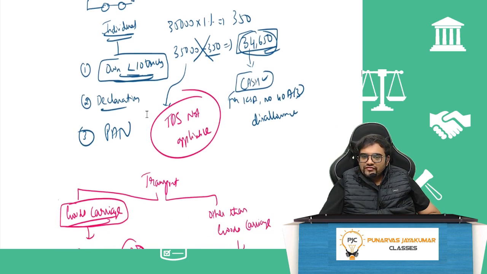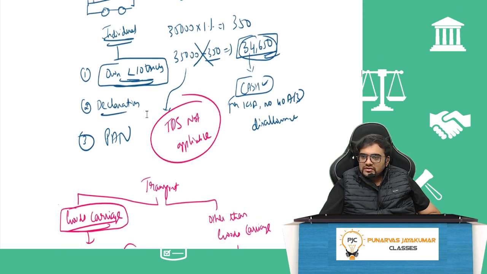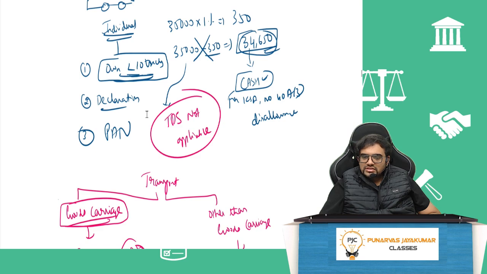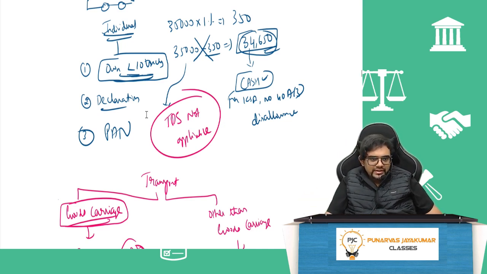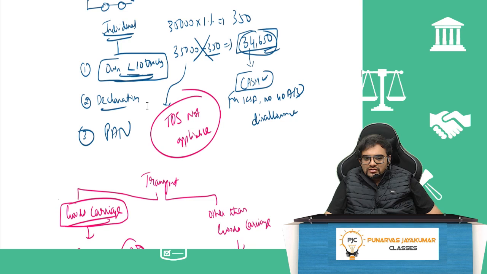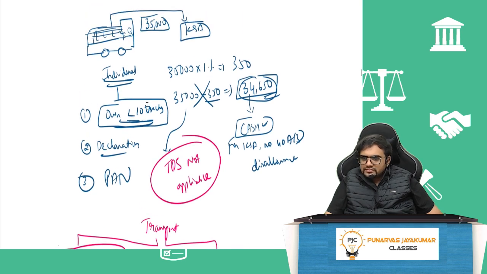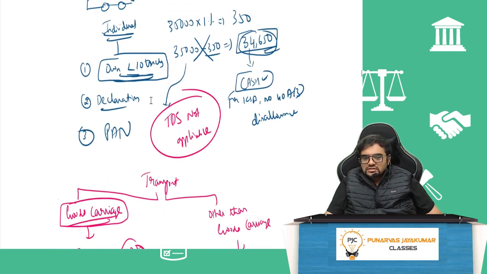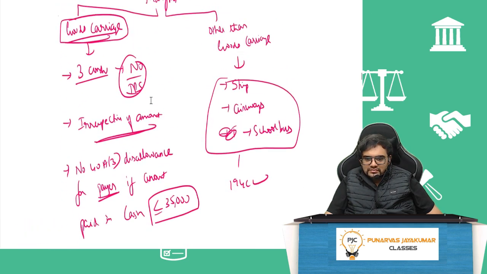Carriages, if I have hired a goods carriage for 35,000 rupees, can I pay cash? Yes, I can pay cash. Why? Because we had seen in 40A(3), for goods carriages up to 35,000, you can pay by cash also, no need of bank payment. However, now this section says if the individual is owning less than or equal to 10 trucks and has given a declaration and furnished his PAN, then there is no TDS for that person.